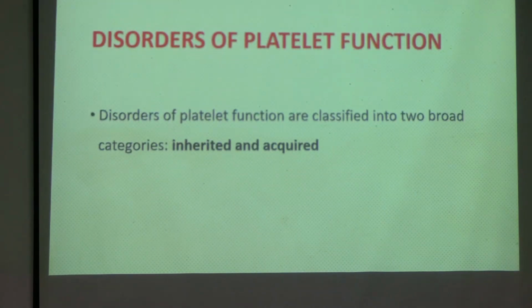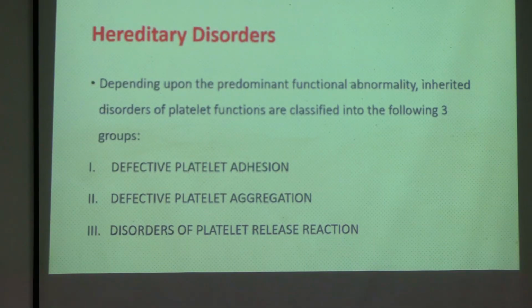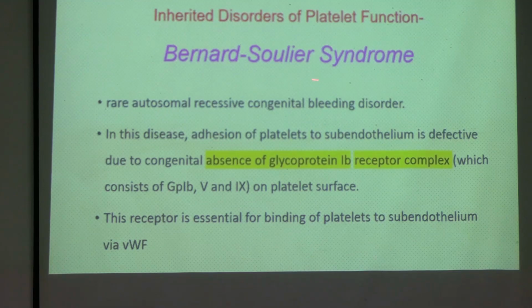Now the other part is disorders of platelet function. Disorders of platelet function are classified into inherited and acquired disorders. In inherited disorders, as I told you in the beginning, there is adhesion, aggregation and release reaction. Whenever there is defective platelet adhesion, the disease is named Bernard-Soulier syndrome.